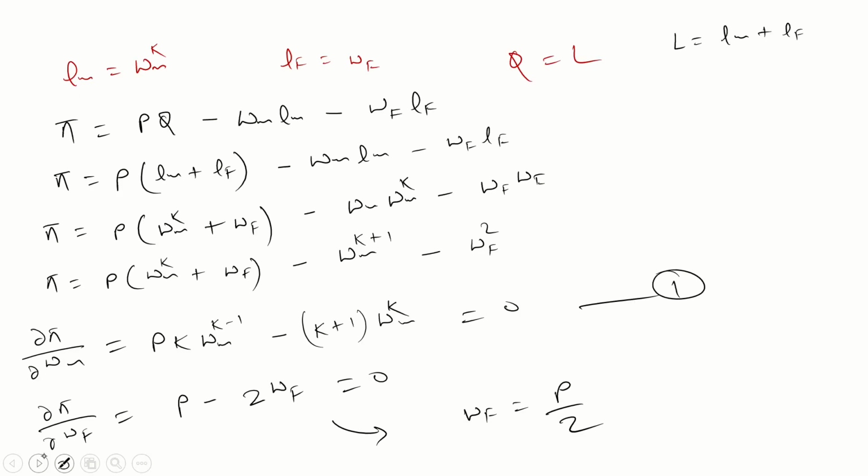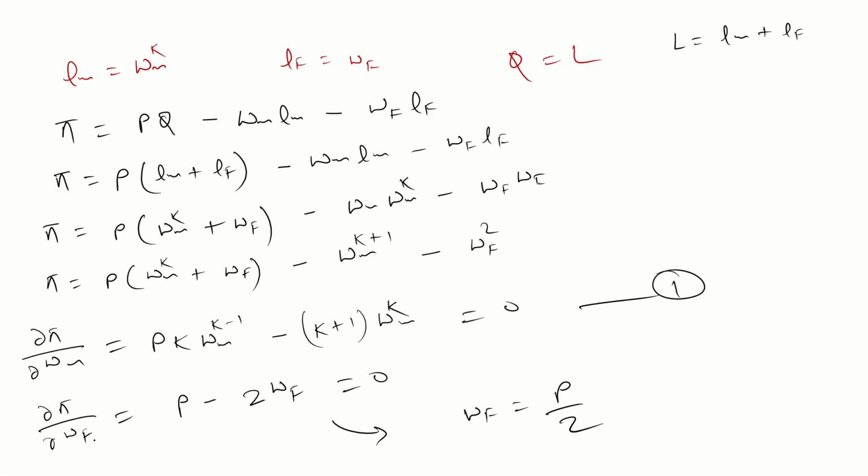Pk Wm to the power K minus 1 is equal to K plus 1 into Wm to the power K. Okay, that's fine.